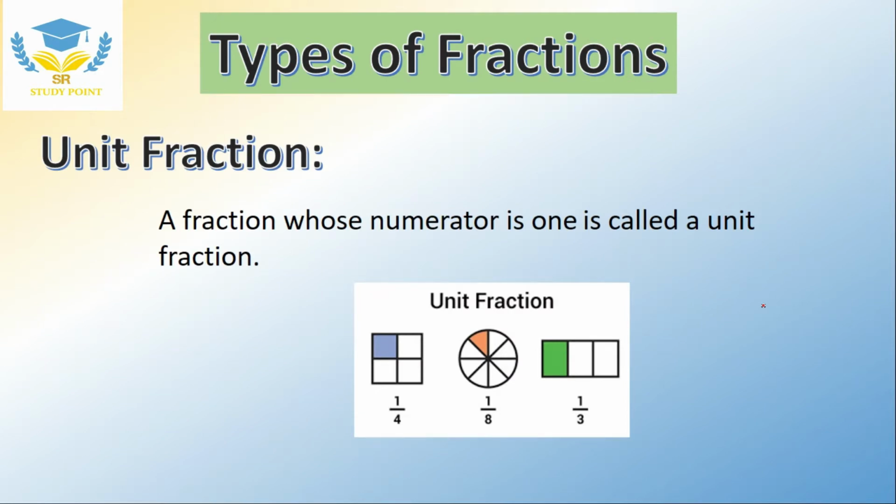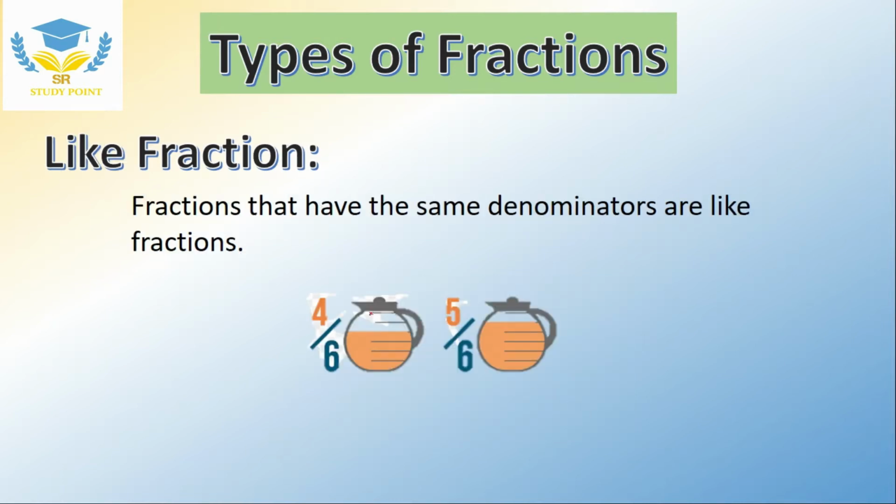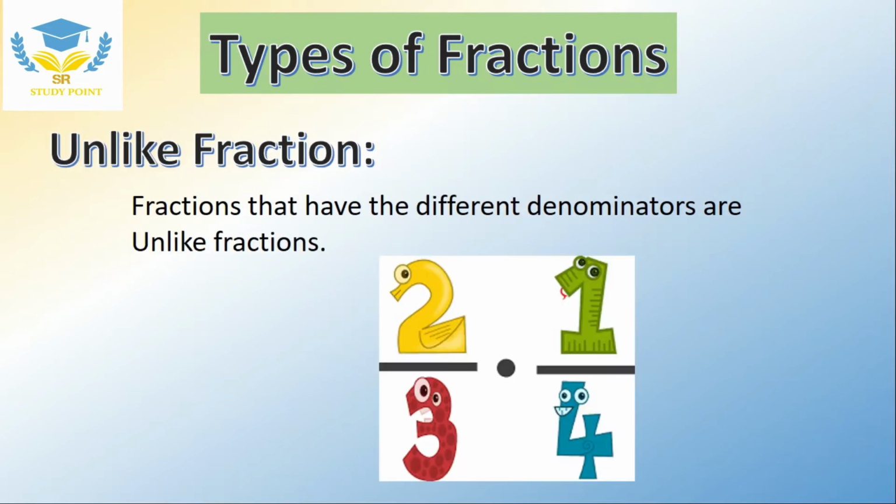A fraction whose numerator is 1 is called a unit fraction. You can see examples like 1 upon 4, 1 upon 8 and 1 upon 3. Like fractions are fractions that have the same denominators. It can be a pair or it can be more than 2. So when we compare two fractions and they have the same denominators, they are known as like fractions.